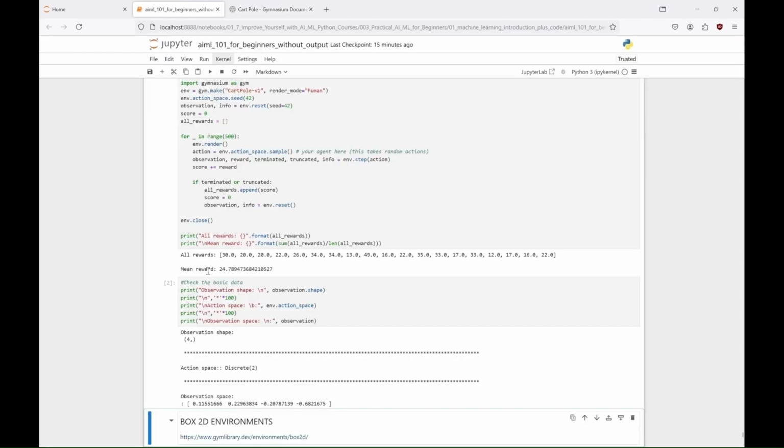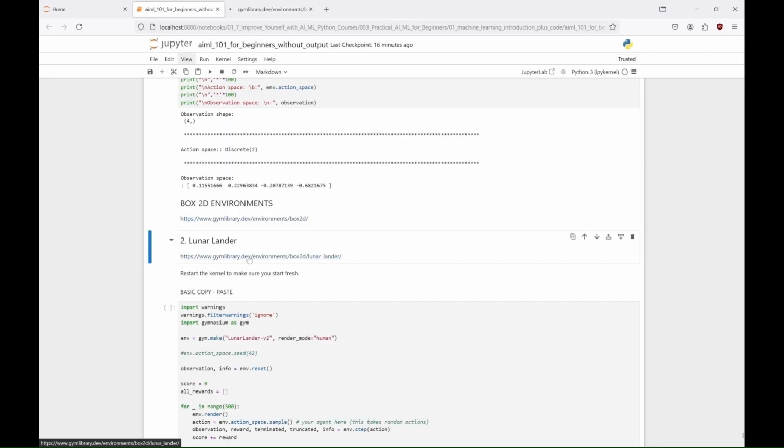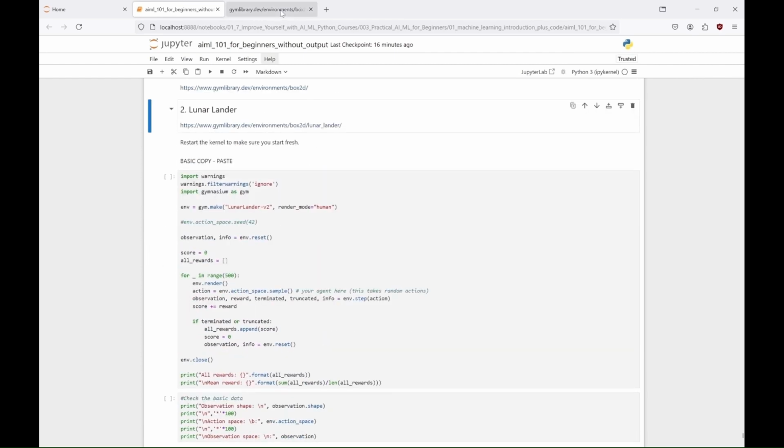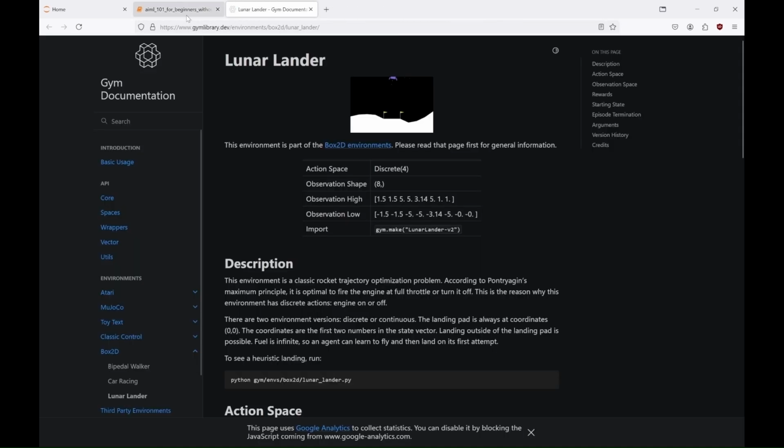Next we have the Lunar Lander environment. Here the agent controls a spacecraft to safely land on a designated pad, earning rewards for successful landings and incurring penalties for crashing or running out of fuel. The episode ends if the lander crashes, moves outside the viewport, or becomes inactive. The maximum reward achievable is 200 points for successfully landing and coming to rest.